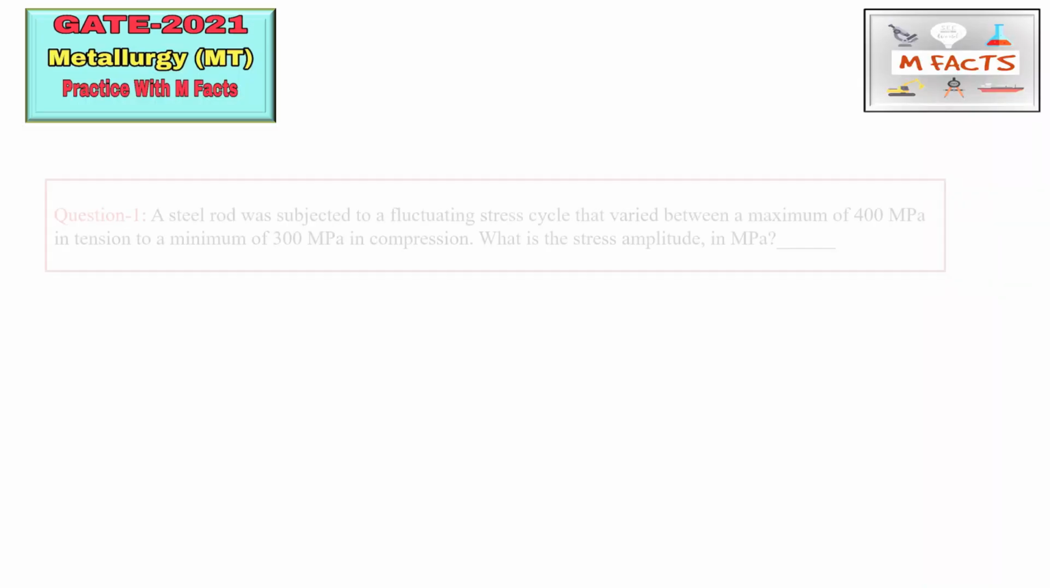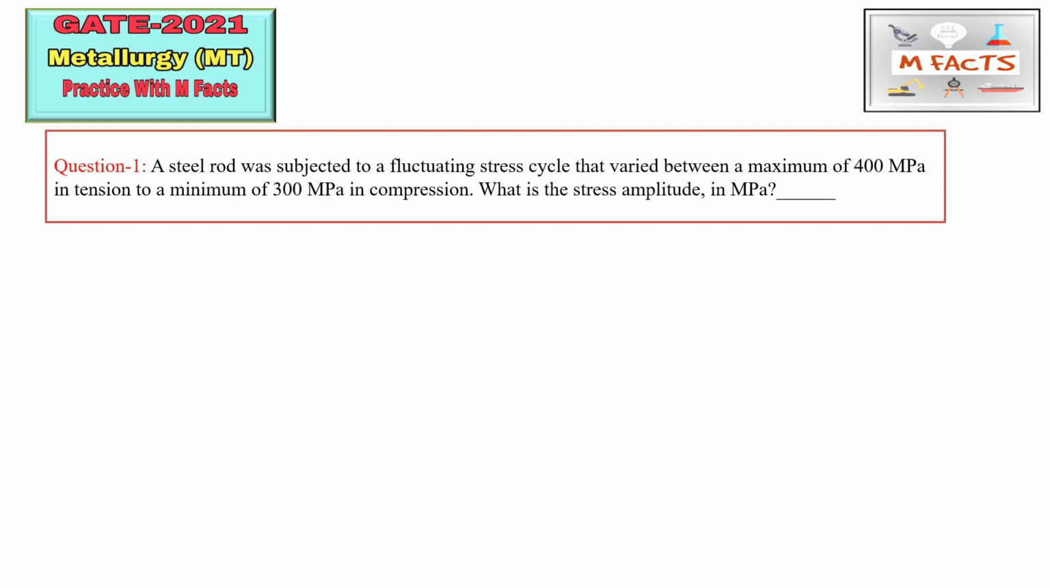So the first question of this video is: a steel rod was subjected to a fluctuating stress cycle that varied between a maximum of 400 MPa in tension to a minimum of 300 MPa in compression. What is the stress amplitude in megapascal? So we will see this. Before this, we will see what other concepts we can learn from this question.